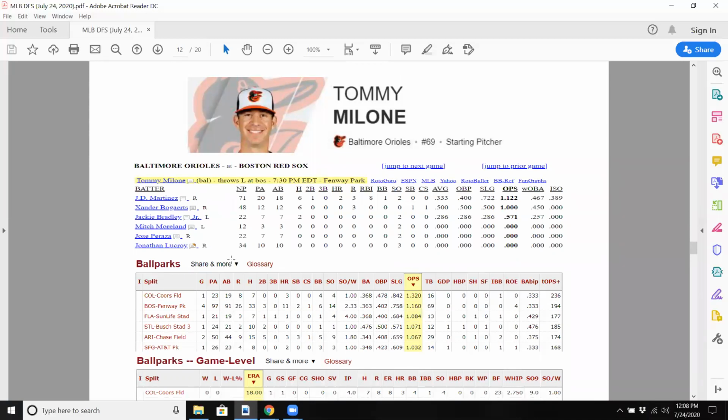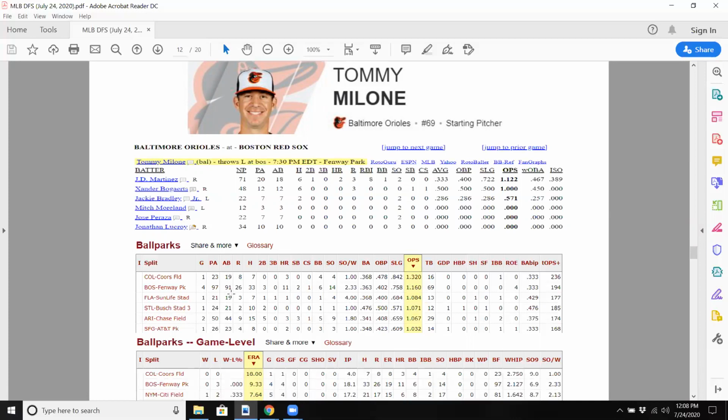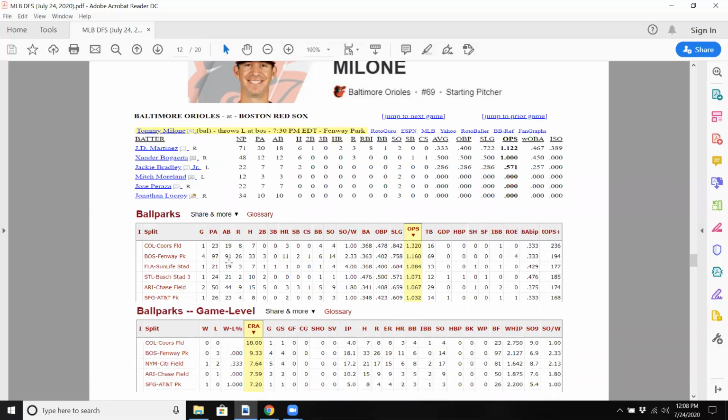JD Martinez and Bogaerts do great against Milone. They're righties. They eat up lefty pitching, and Milone's not great against right-handed batters. We don't expect Milone to last very long, so the bullpen will probably get a lot of work. Baltimore bullpen's also terrible, which we'll see in the next slide. But if you look at Milone's record in Fenway, not good for his career.